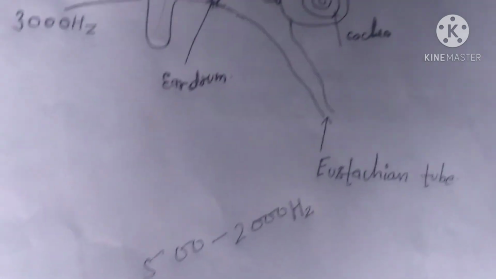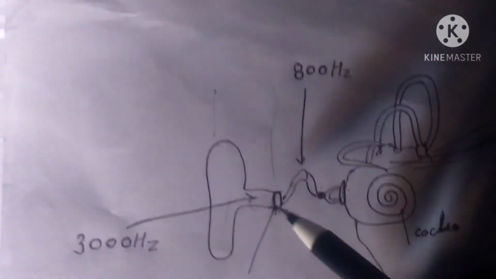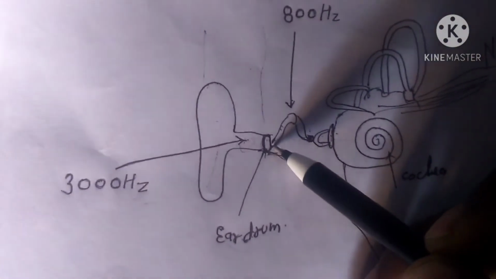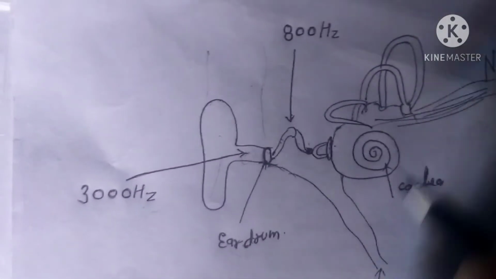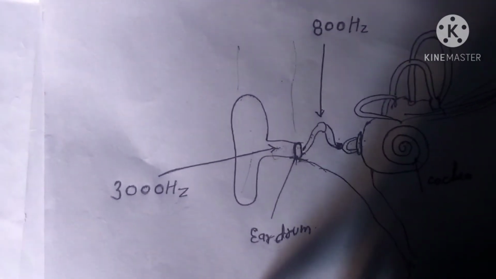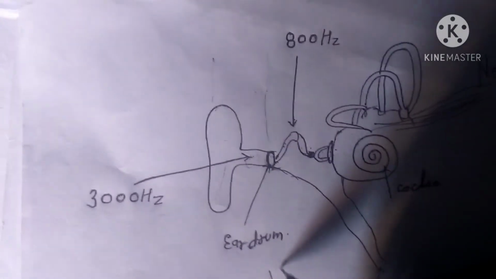while for the tympanic membrane, the frequencies most efficiently transmitted to the inner ear are 800 to 1600 hertz.